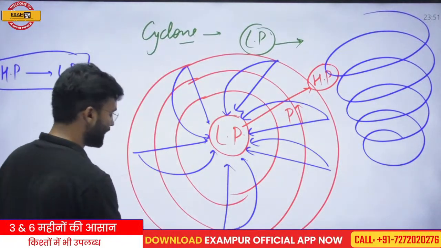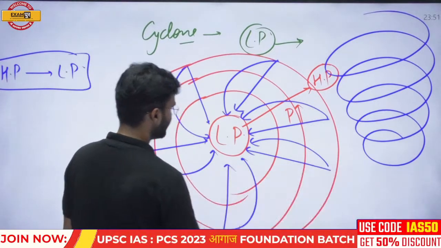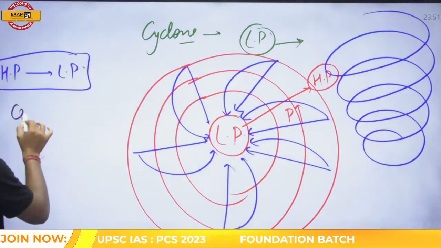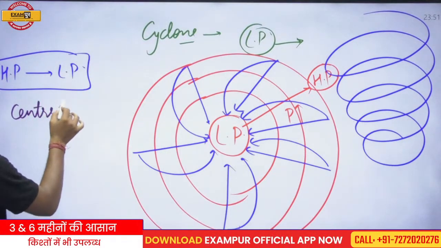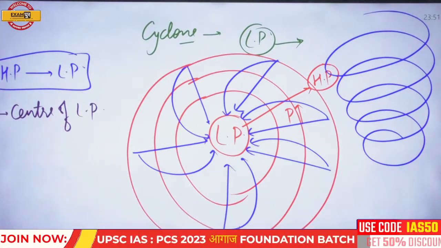So here are two points that you should keep in your mind. The first point is that a cyclone is the center of low pressure, and many times you will face this point in your examination.